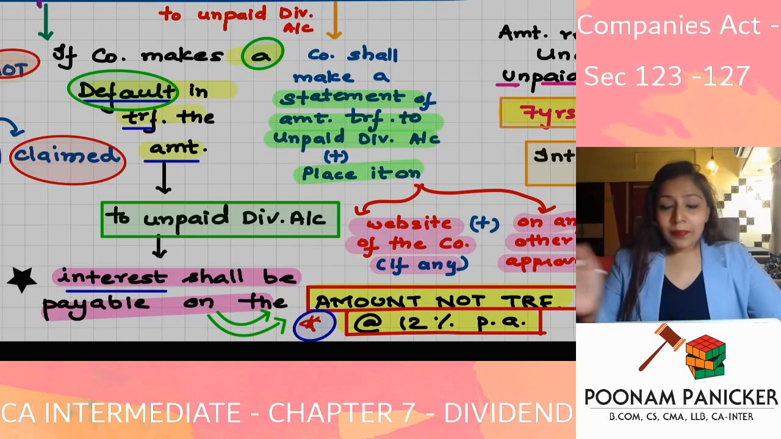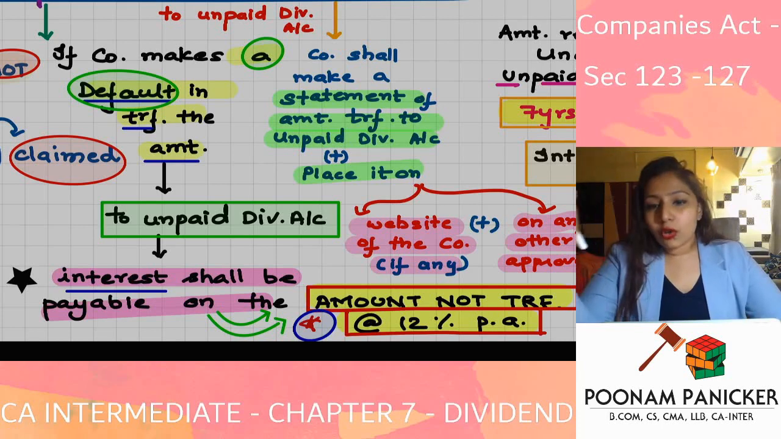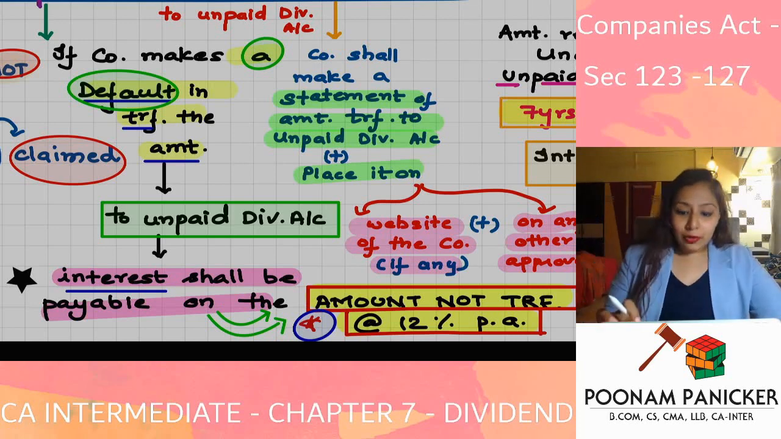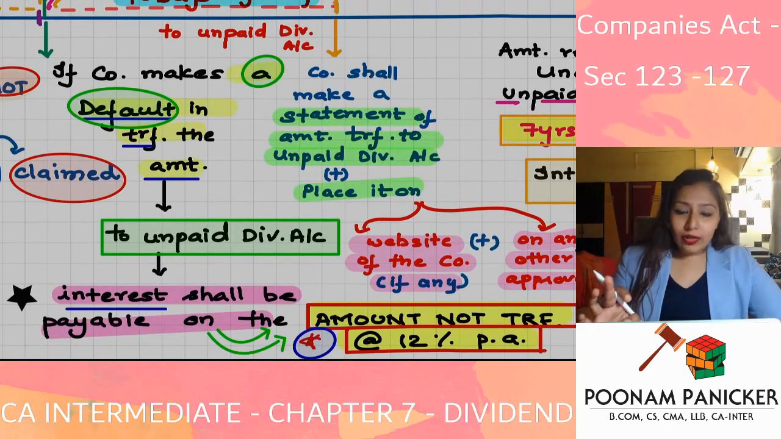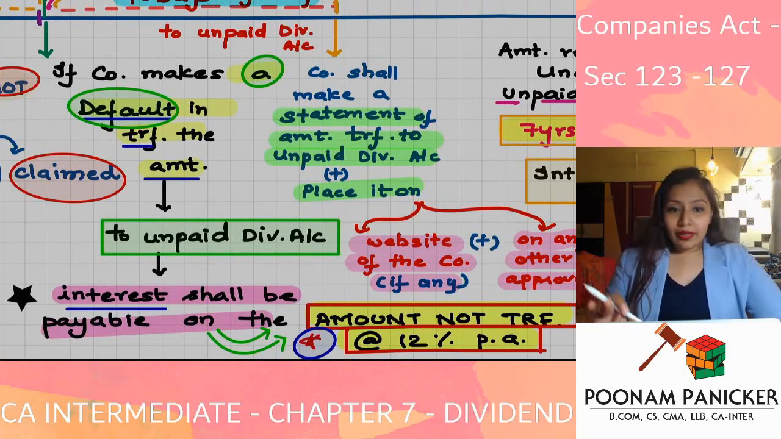See, what is the logic? The logic is that once the company has declared dividend, it is not the company's money anymore. So that is why distribute it within 30 days. If you are not able to distribute it within 30 days, then transfer it to the unpaid dividend account within a period of the next 7 days.